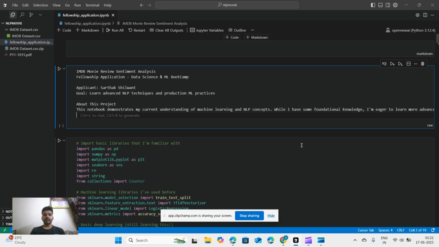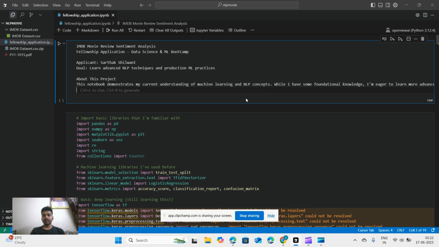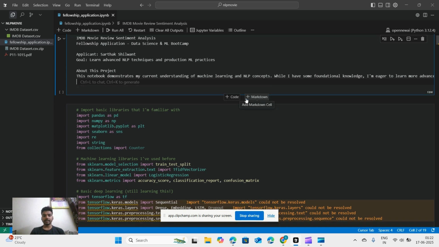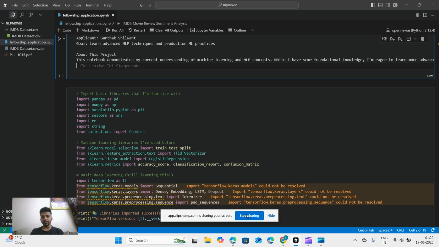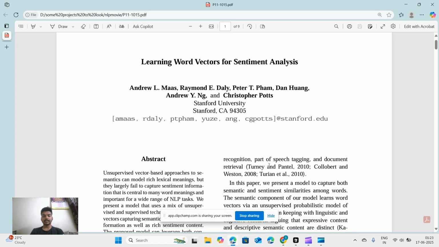I'm Sarthak Shilwant, and this is my submission for the fellowship application for the IMDb Movie Review Sentiment Analysis project. This is the NLP task which I'm focusing on. Before starting with this project demonstration, I would like to show how the dataset has been generated.